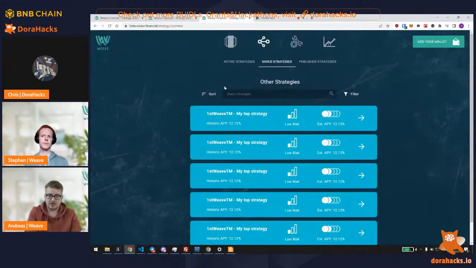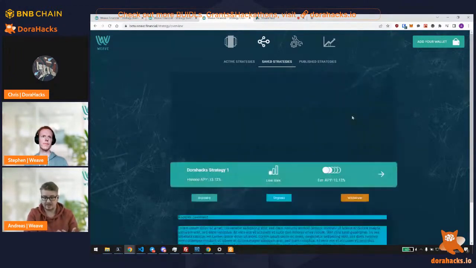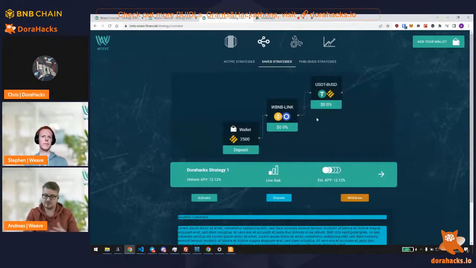Then we have our overview of our saved strategies, which are here. These strategies are basically the entry point for our passive users. What you saw right now was the Pro side of our platform, where users with knowledge can create their strategies. But this is the side where users can just review strategies from others and see, oh, this looks nice, and they can copy this strategy without having the hassle of creating one on their own.